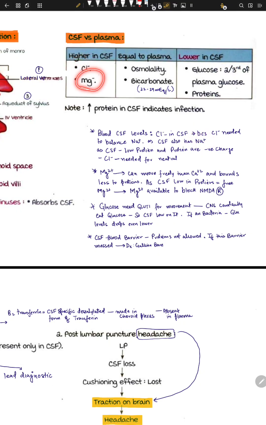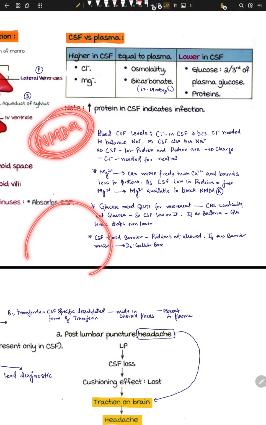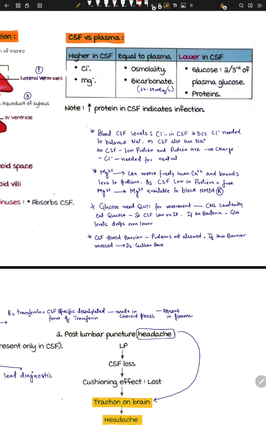Another reason we have Mg is that Mg can move more freely than calcium, and it binds less to protein. As CSF is low in protein, free Mg is available to block NMDA receptors. NMDA receptors are present on neural cells, and they are usually blocked by Mg.